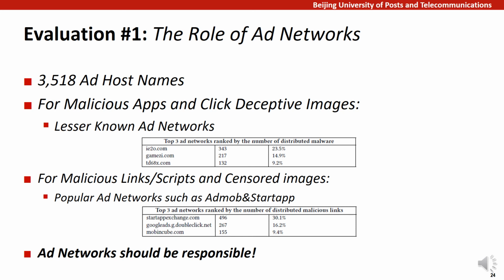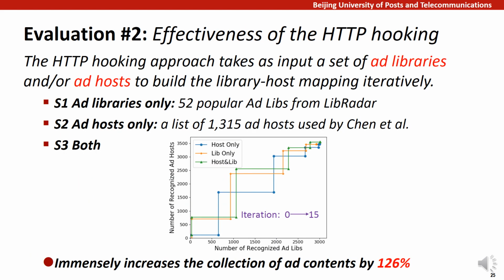We argue that ad networks need to be more responsible for such threats and implement adequate means to keep devious ad content from users. The HTTP hooking approach in CEM is essential to locating and extracting ad content. Therefore, we evaluate its effectiveness on identifying ad domains. Recall that the hooking approach takes as input a set of ad libraries or ad hosts to build the mapping iteratively. We evaluate our approach through three settings.